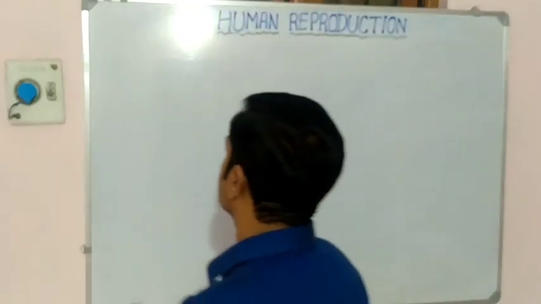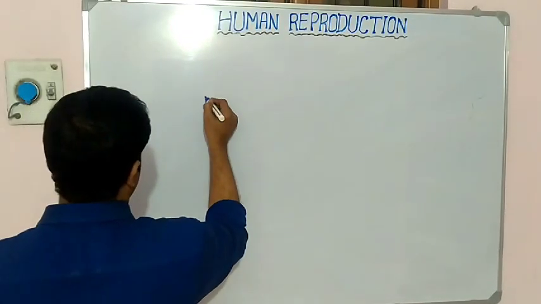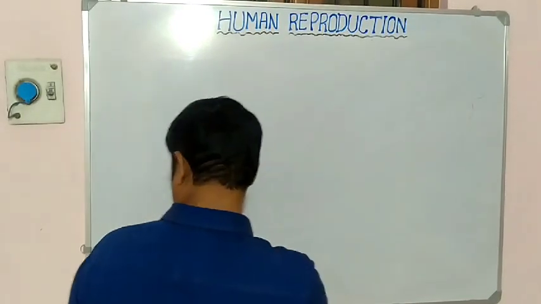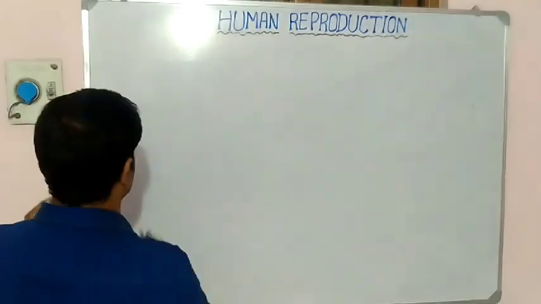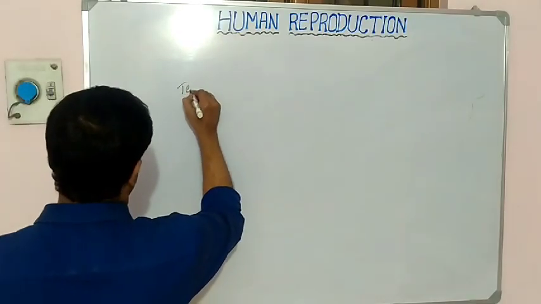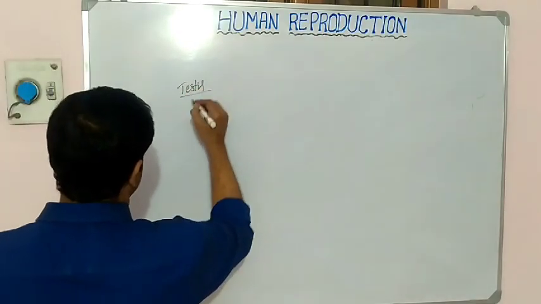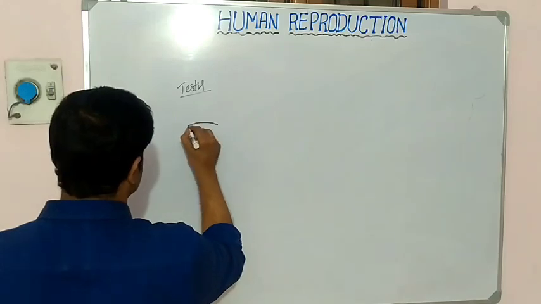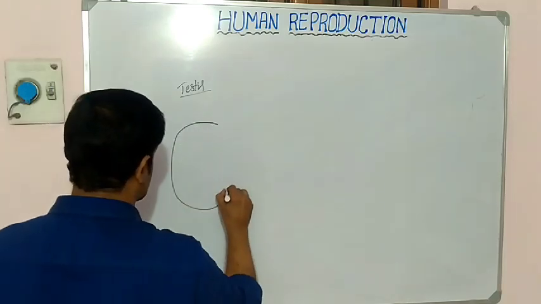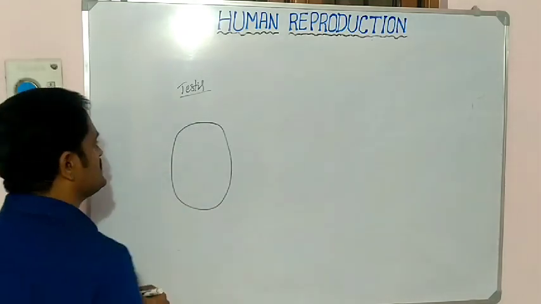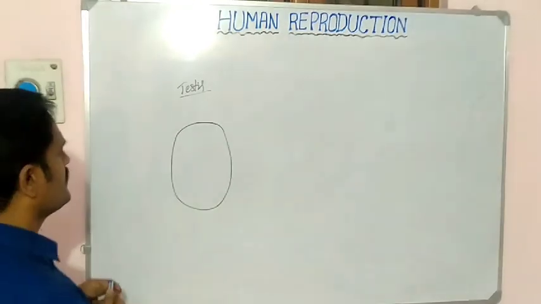See, when we observe the testis, very important. For example, I will draw one testis here. See what kind of arrangements are present in the testis. So this is a testis.